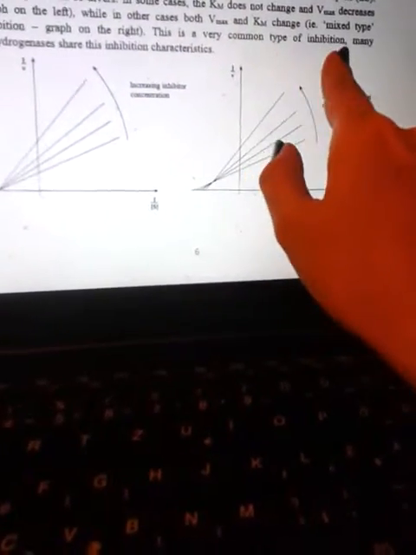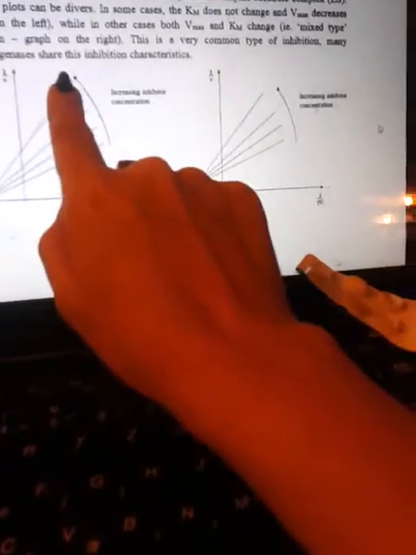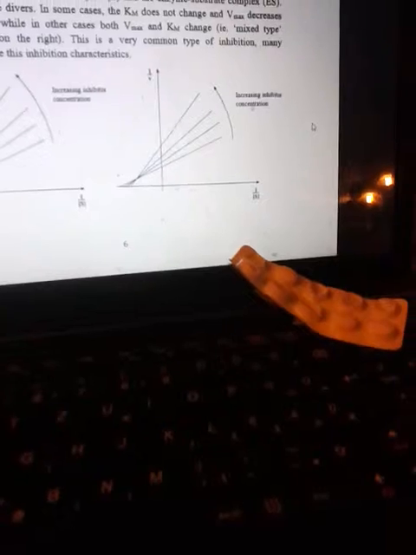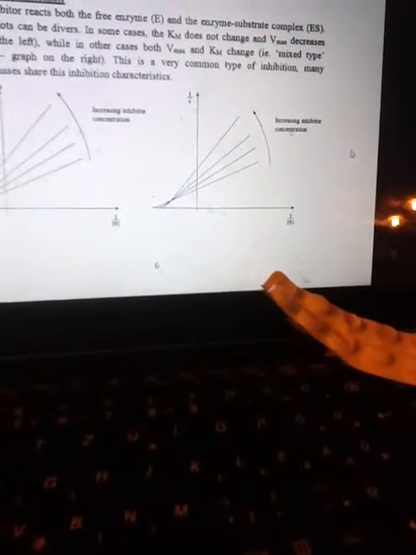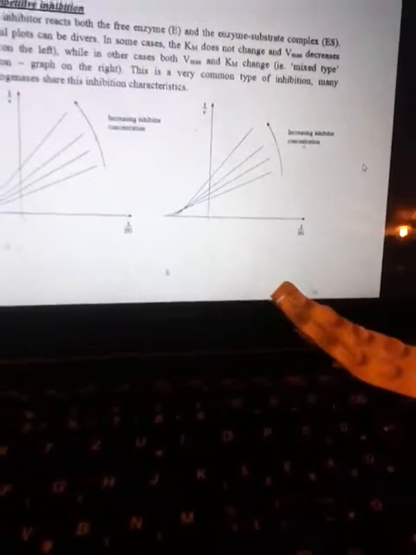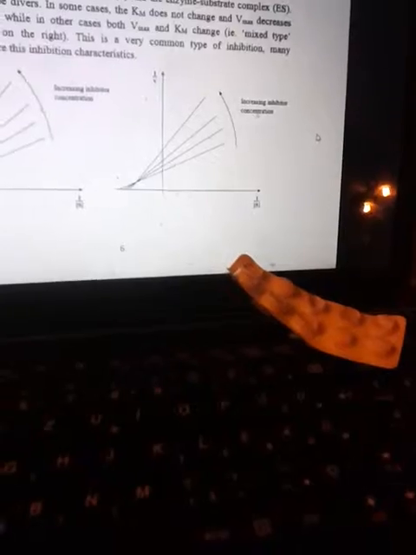It means the Km now increases because minus 1 over Km decreases, Km increases, and Vmax decreases. This is a very common type of inhibition. Many dehydrogenases share this inhibition characteristic. Why? I want to ask you, why is this type of inhibition non-competitive? And why is the other name mixed?